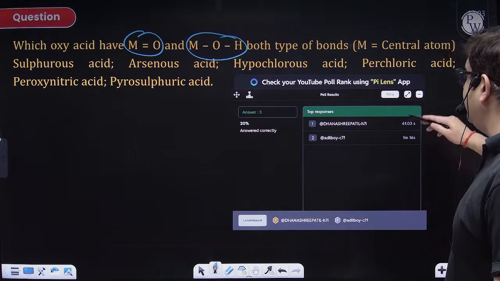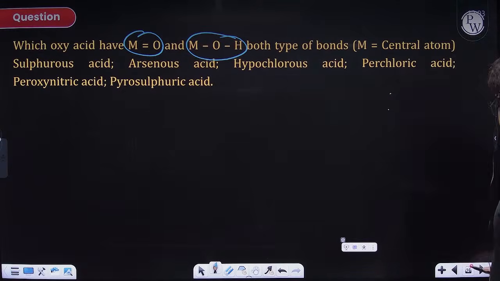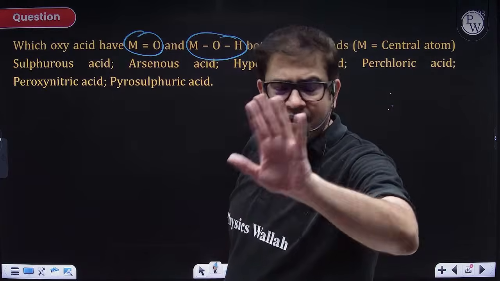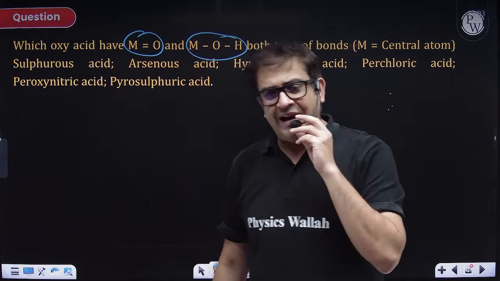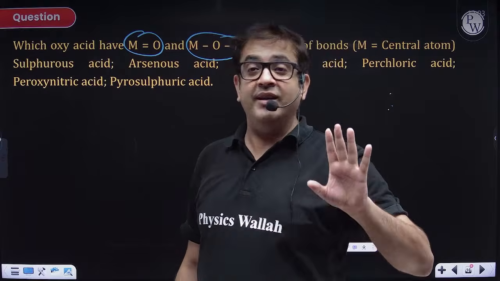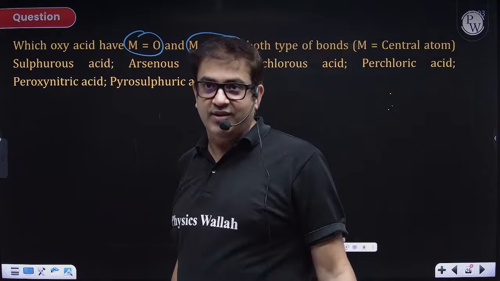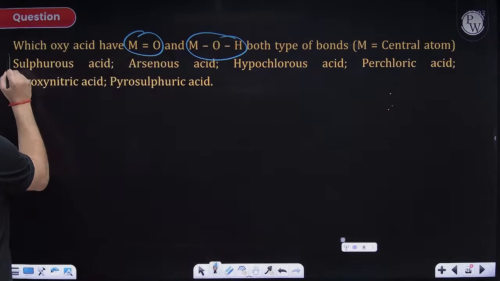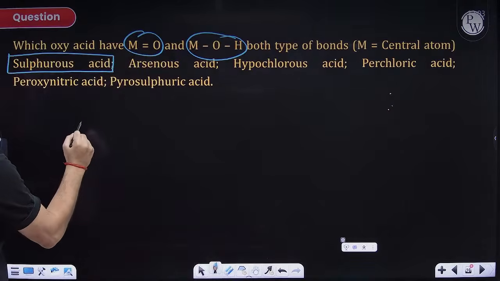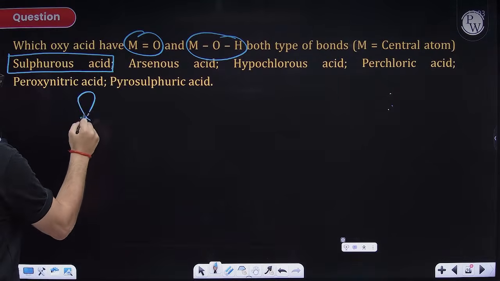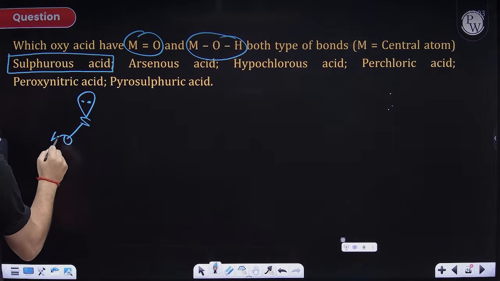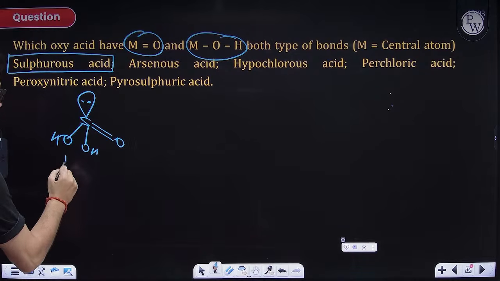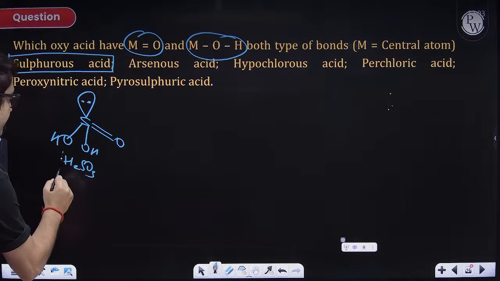I guess 3 is my answer. Let us see why. Few people are answering 4. I have no problem with you answering incorrectly, but yes, Adi boy, 3 is your answer, not 4. Why? Let us explore, beta. Sulfurous acid. What is sulfurous acid? This guy is having a lone pair, one OH, second OH and an oxo group. So this is nothing but H2SO3, sulfurous acid.